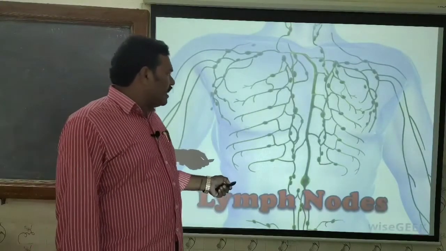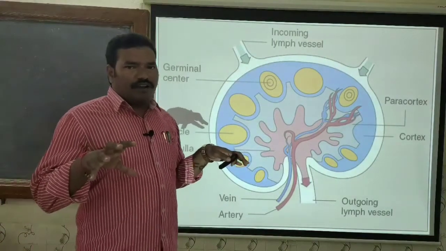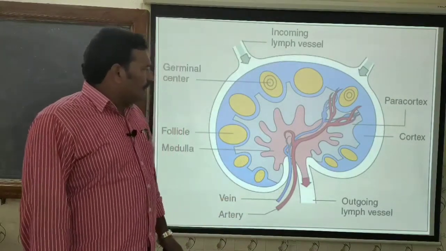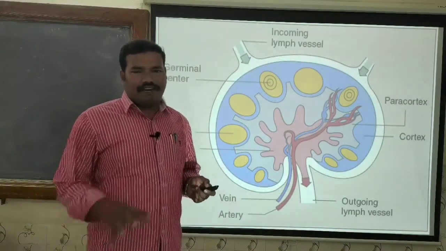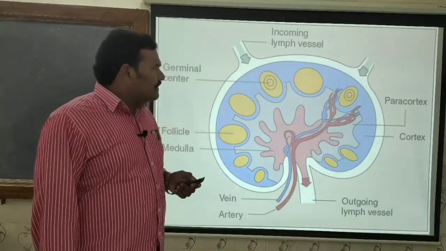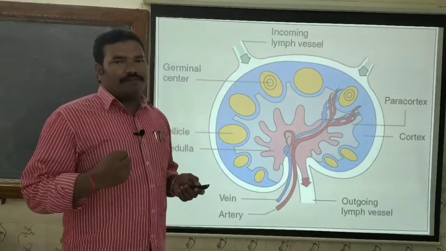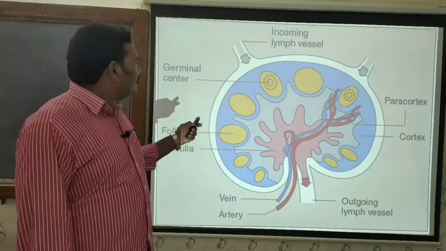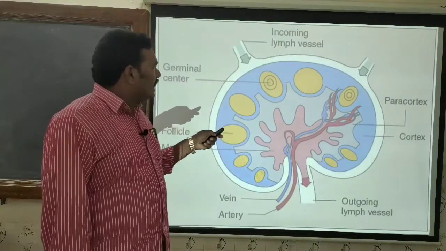So there are a huge number of lymph nodes, and whenever we see the spleen, it is the filtration organ of the blood. It filters the blood-borne antigens. Whereas the antigens which are present in the lymph, that is the extracellular fluid, will be captured and entrapped by the lymph nodes.